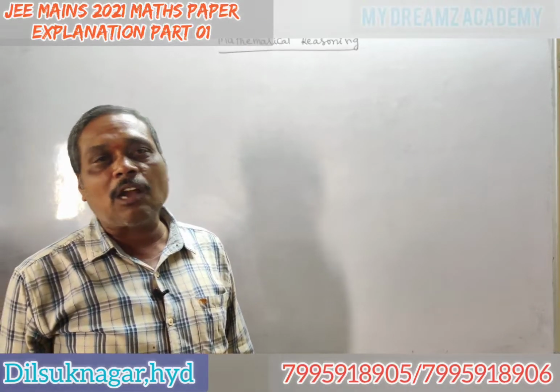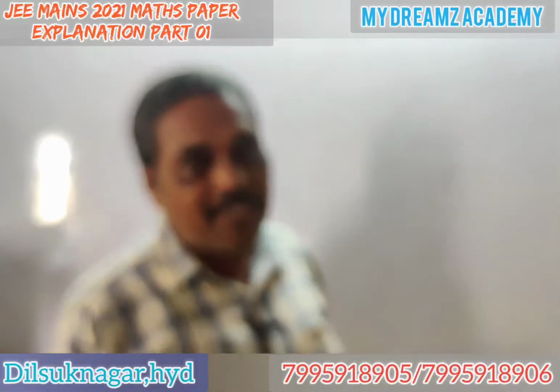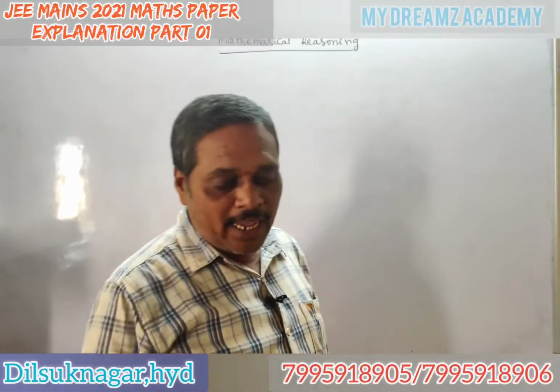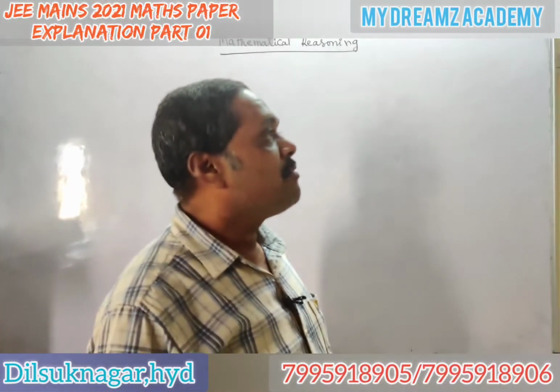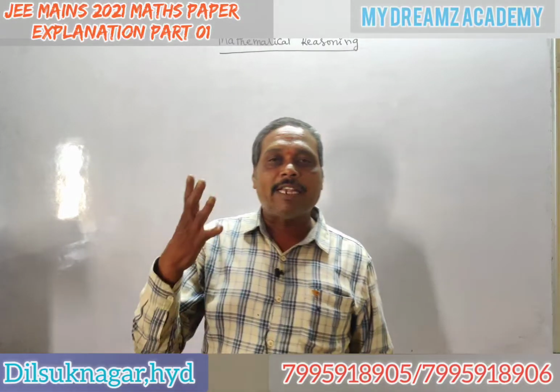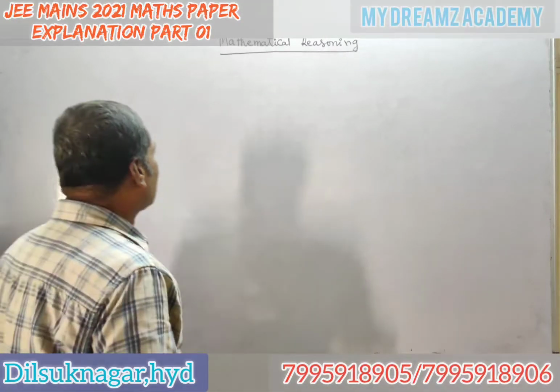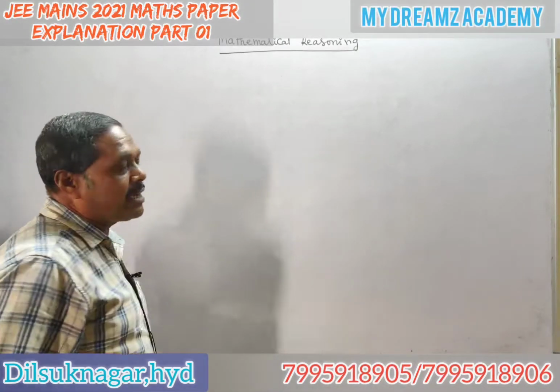But this chapter is not there in the IP, and only for that students get confused. If you learn this chapter within 1 hour, you can get one question in the mains and you will get 4 marks easily. Now see here, last year he asked one question, 2021.